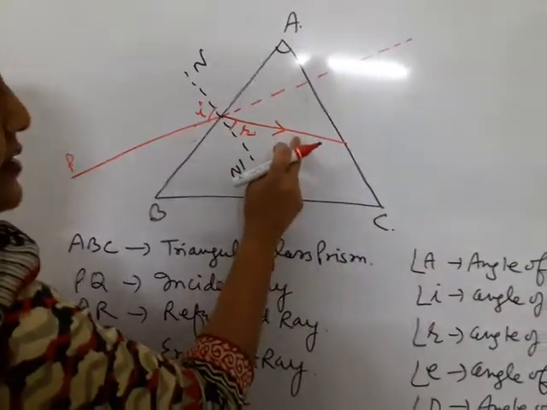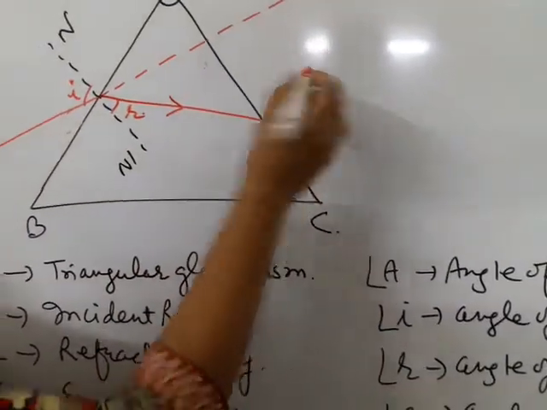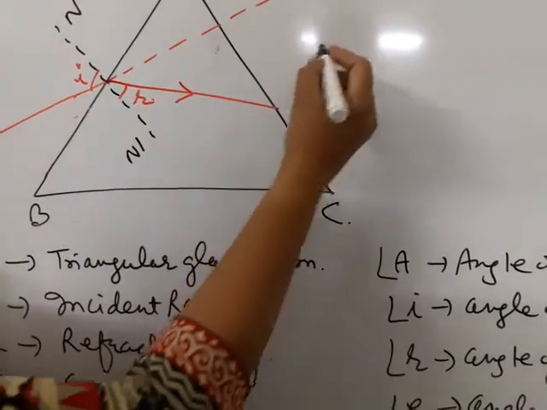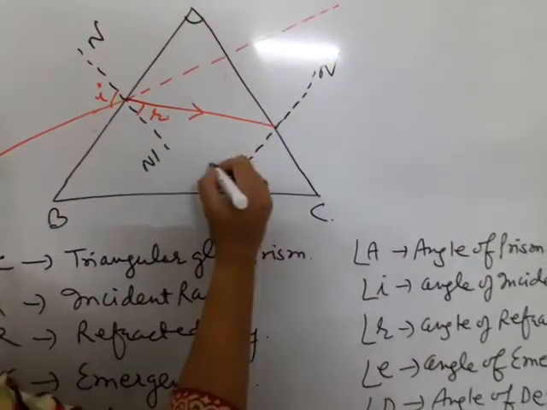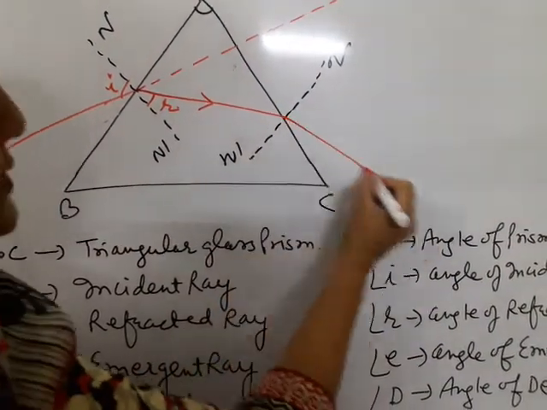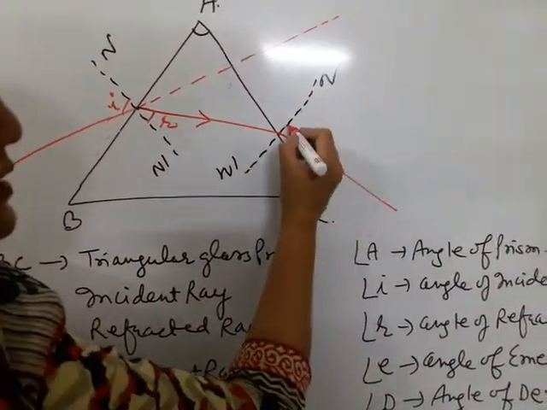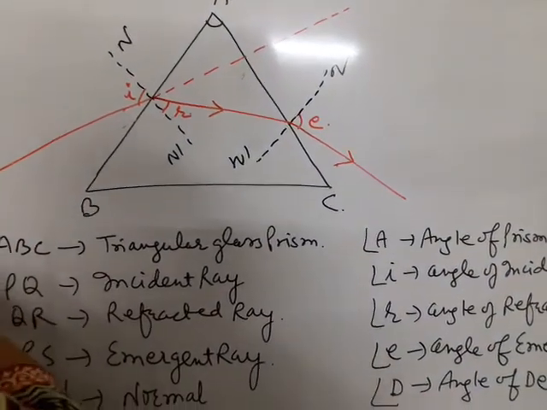Now when refracted ray comes out of glass, then it will bend away from the normal. And here angle of emergence is formed.